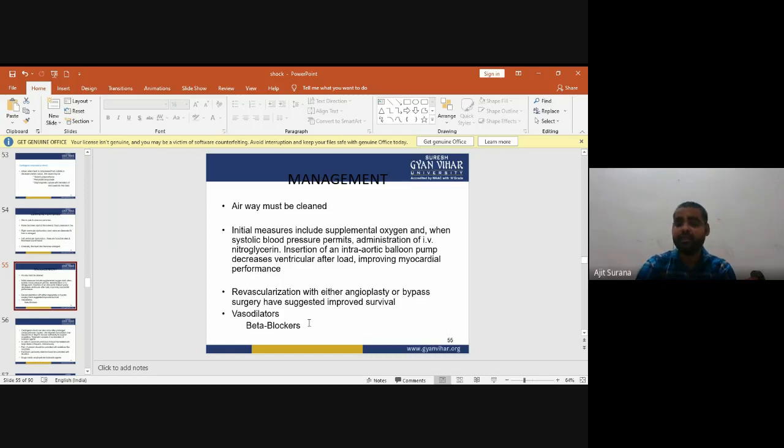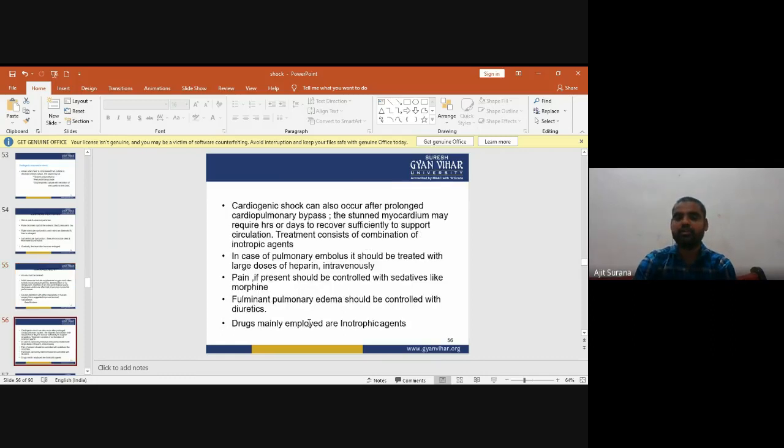Vasodilators and beta blockers may be used in the management of cardiogenic shock. Cardiogenic shock can also occur after prolonged cardiopulmonary bypass. The stunned myocardium may require hours or days to recover sufficiently to support circulation. Treatment consists of a combination of inotropic agents.